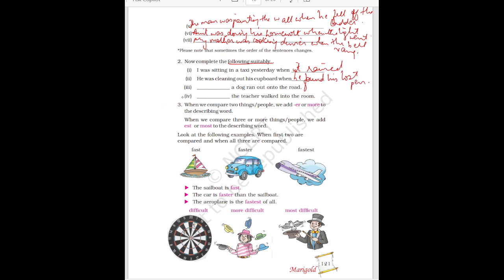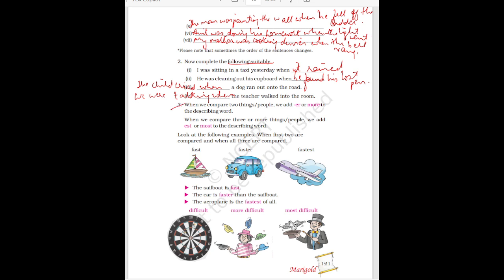Then next is dash a dog ran out onto the road. The child cried when a dog ran out onto the road. Then the last one is dash the teacher walked into the room. We were talking when the teacher walked into the room.